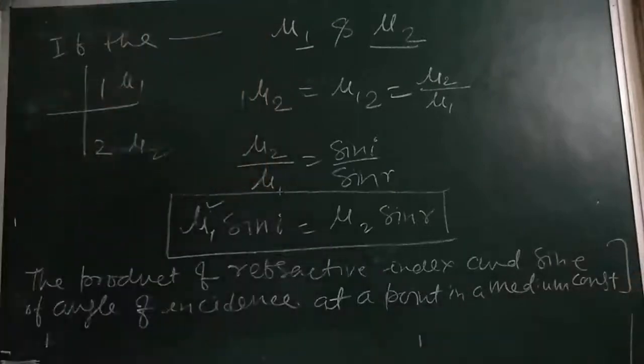This rule is a very important rule. Write down here, the product of refractive index and sine of angle of incidence is constant here.